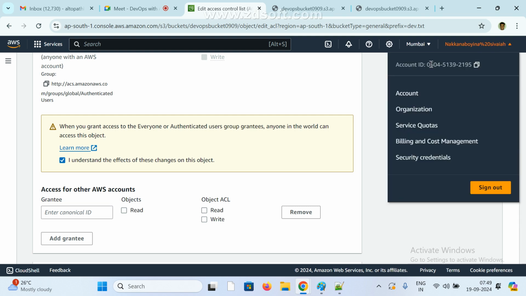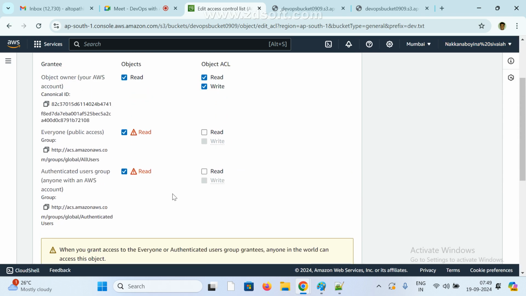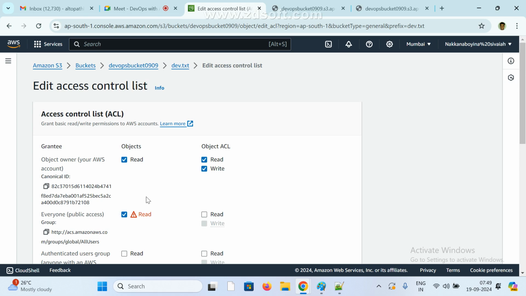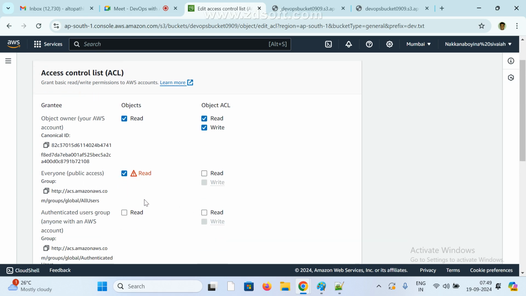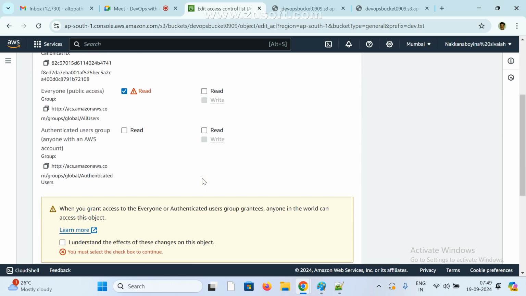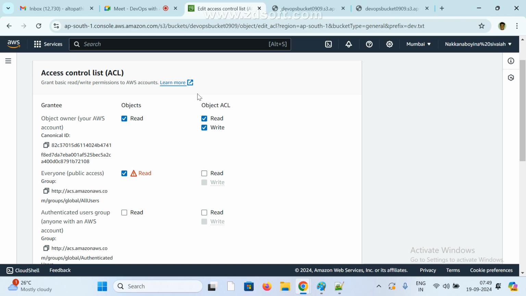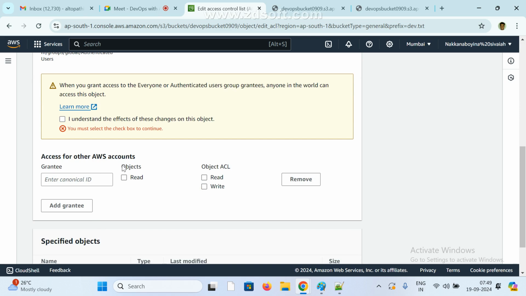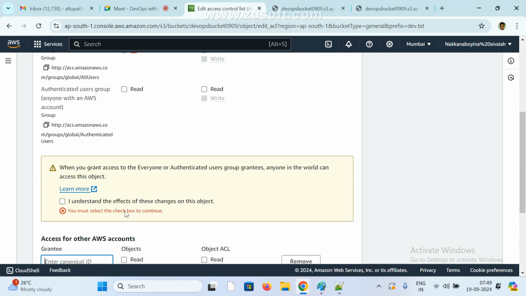We have one account ID, right? See here, like this we can add here, and we can give whichever access you want to provide. These all are based on your requirement. No need to give all. If you want to give everyone, we can give, or in real time they give one group name and we give access only to project people. The admin will also create users and give some access level, and based on this, only those people can access. If you want to give other account access also, we can add it. So we can handle all this here.